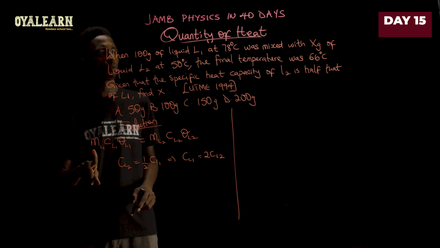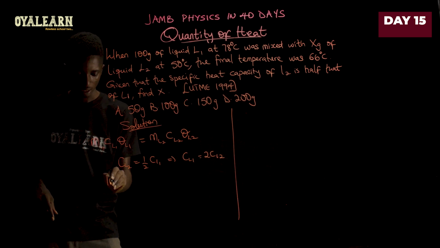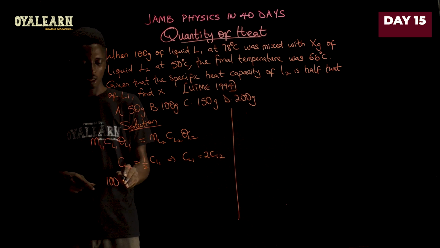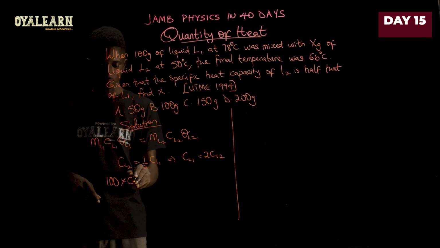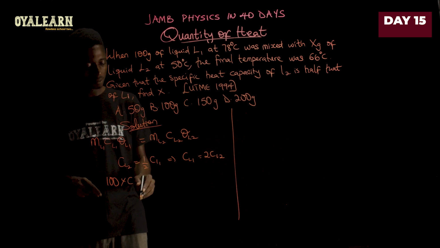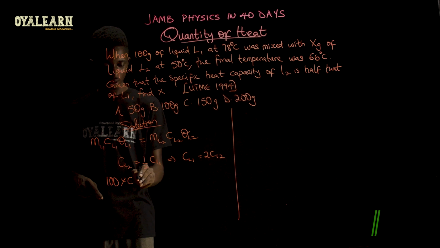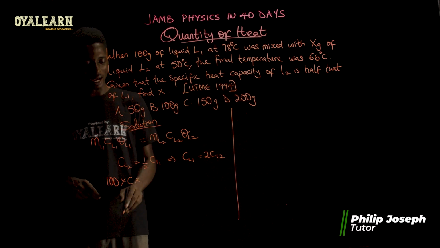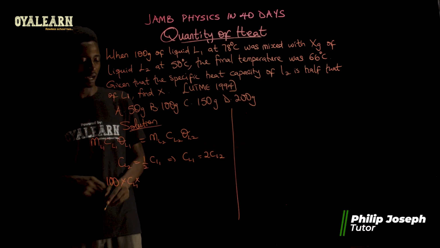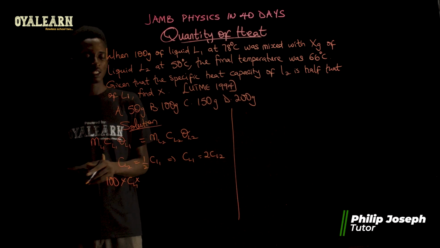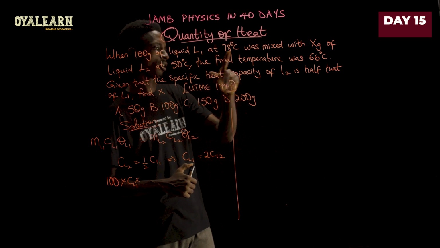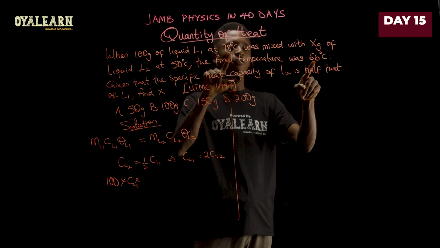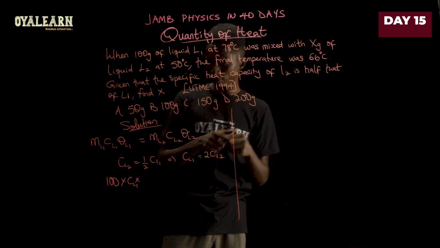Now, mass of L1 is 100 grams. So 100 multiplied by CL1, so let's just call that C, multiplied by, then put the L1 so that we don't have confusion. Now, change in temperature for L1. L1 is moving from 78 degrees to 66. Now, the difference here is 12.